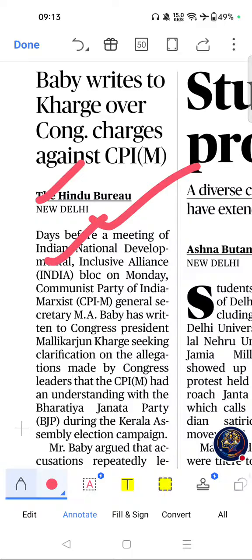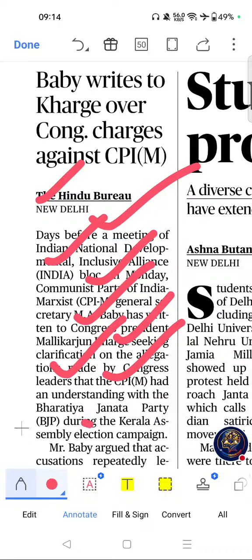India bloc developments may become relevant for polity-based current affairs and useful for political process and coalition governance discussions. Key themes are coalition politics, opposition alliance, India bloc, multi-party democracy.